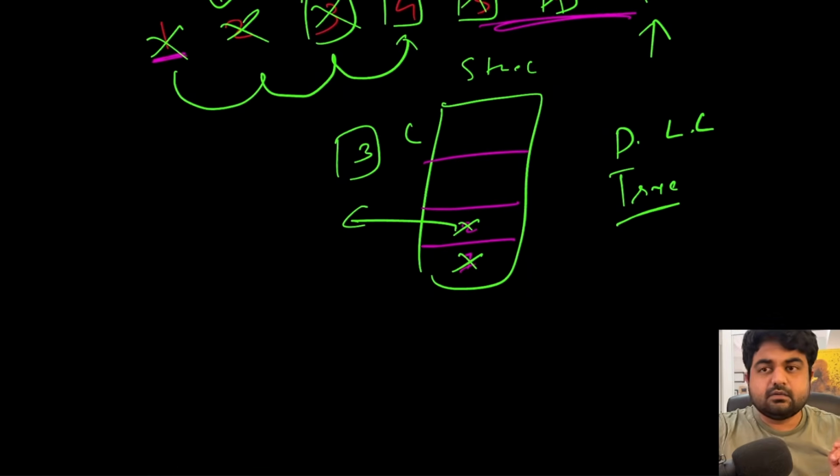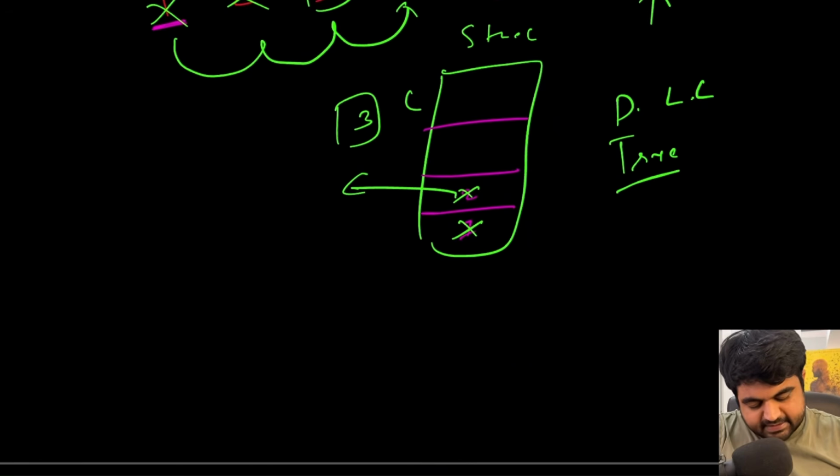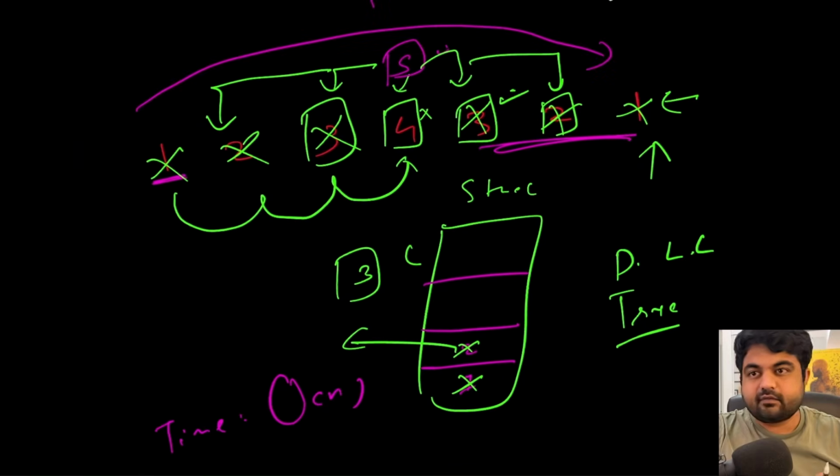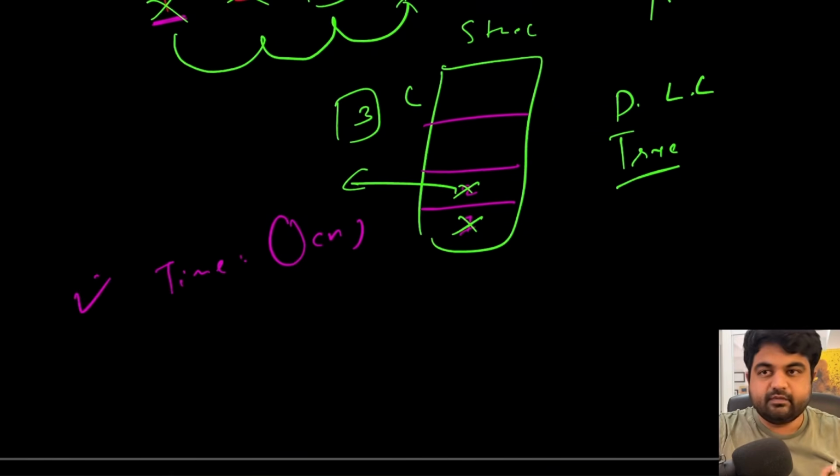Now come back to our question, and let's try to analyze the time and space complexity in this case. The time complexity is actually quite simple. It's simply big O of n, because notice our slow pointer is simply iterating over all the nodes in order for us to determine whether this is a palindrome or not. And this is the best we can do. We cannot go any faster than this. It has to be big O of n, because in order to check for a palindrome, we will have to check every single node inside the linked list.